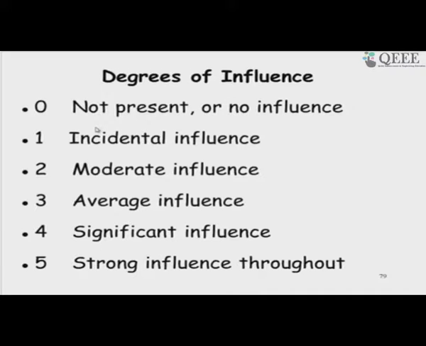If it is 0, then it is not present, then these are progressively larger influence on the system, and strong influence throughout. So, this will have to increase the count. So, for the unadjusted function point, as long as we say that it is not present or no influence, then the unadjusted function point does not change. But then given the degree of influence, how much do they change? Let us see that.